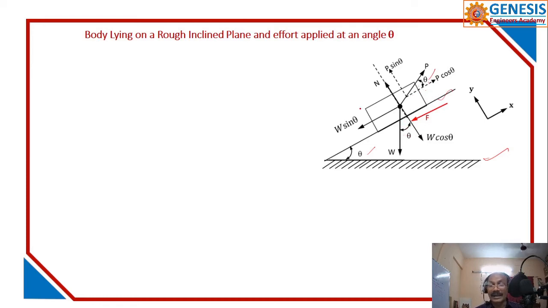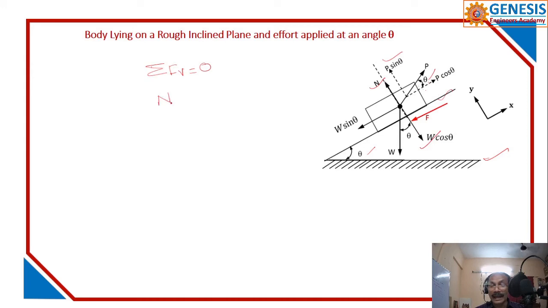So what are the forces? Resolving forces, first you have to do vertical forces. You can find out the normal reaction. Okay, so this is the x-axis, this is the y-axis. What are the forces acting? P sin theta, N and W cos theta.